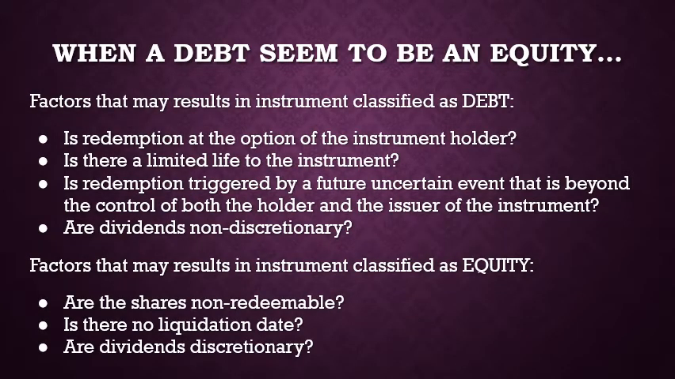Other factors that could help to determine the classification of instruments as debt, specifically for redeemable preference shares, is by determining whether the redemption is at the option of the holder, is there a limited life to the instrument, is redemption by future event that is beyond the control of both holder and issuer, and are dividends non-discretionary? If the answer to these questions is yes, then the instrument should be classified as a debt or liability.